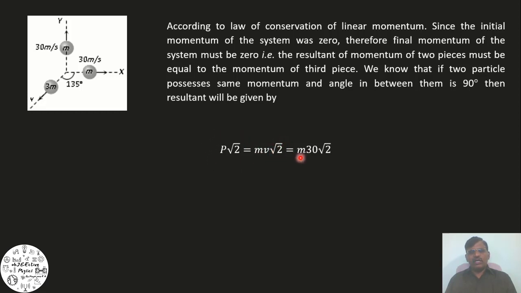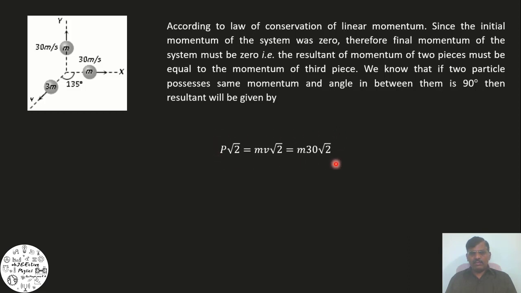With v given in the question as 30 meters per second, that is m into 30 into root 2. This is the effective or resultant momentum of the two particles moving perpendicular to each other.